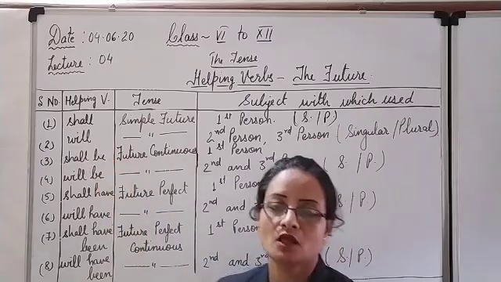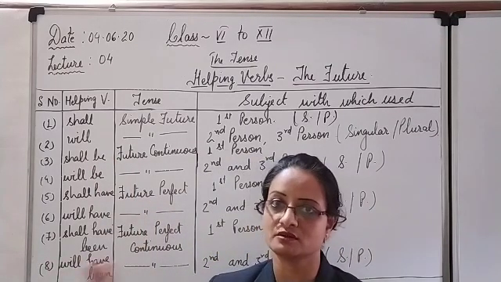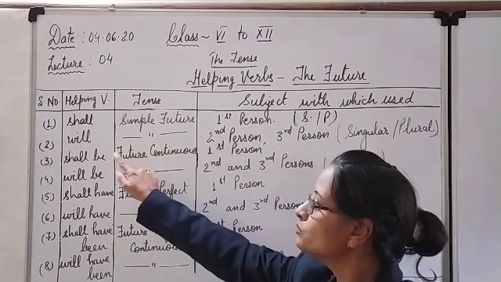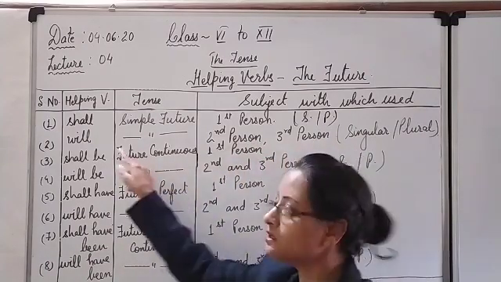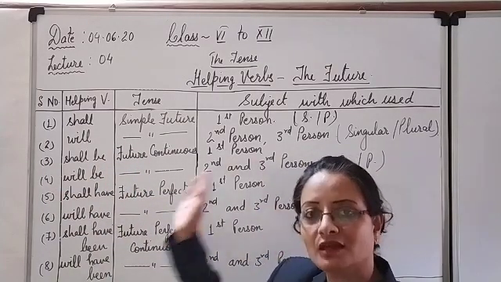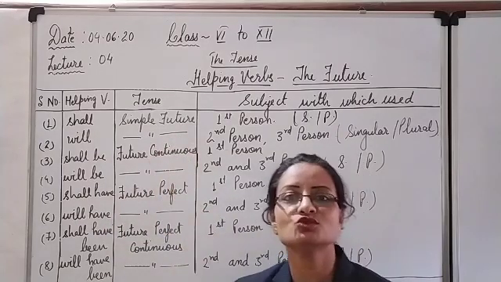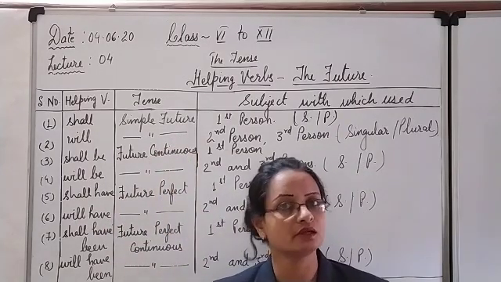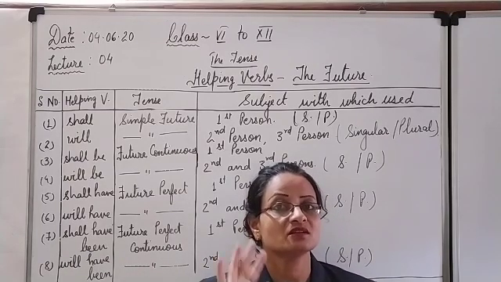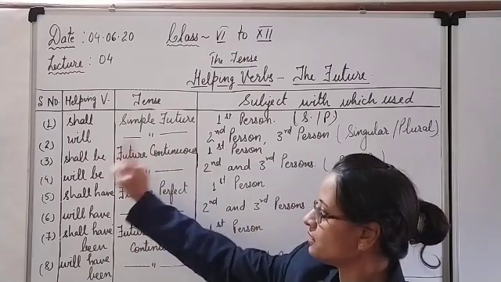Then will. Will is used in general with second and third person, maybe singular or plural. Second person, you will. Third person singular, he will. Third person plural, they will. These are the examples also. So will is used with the second and third person singular plural both, and shall is used with only the first person, that is singular and plural both. So keep this trick in mind.